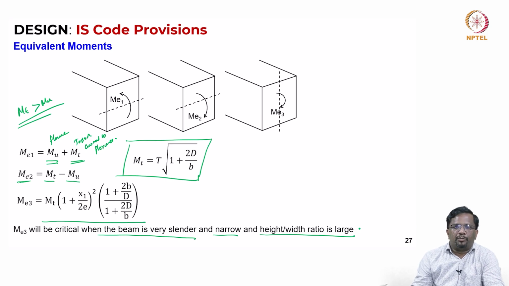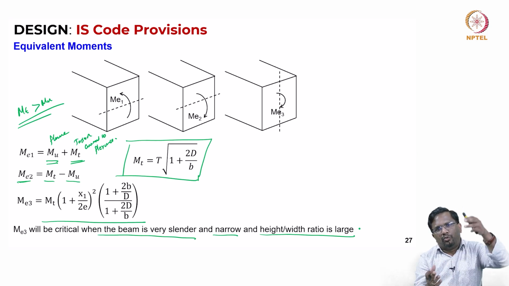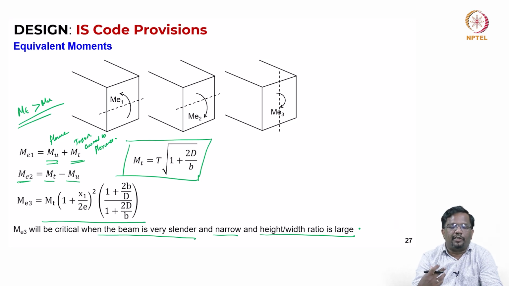Now, we have to be especially careful when we go for very high strength concrete, where we typically tend to provide less web width but more depth. In that case, the ME3 mode also can become critical, and we need to be careful.